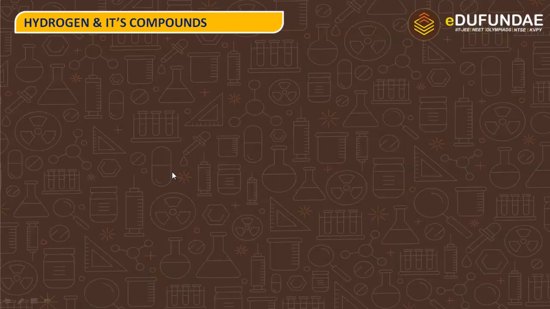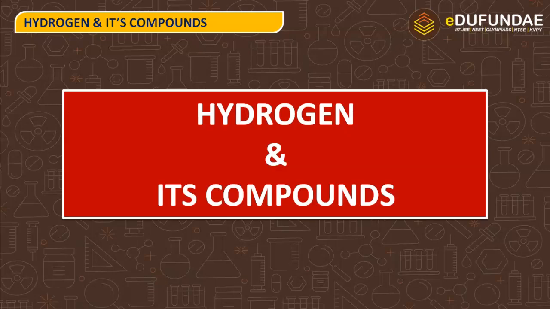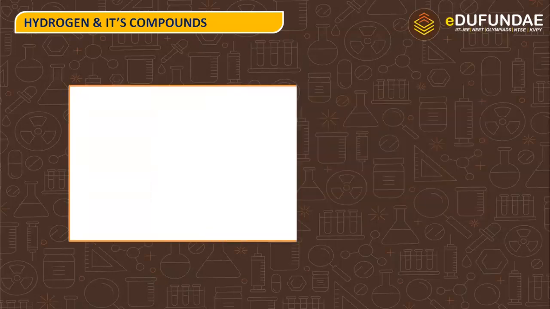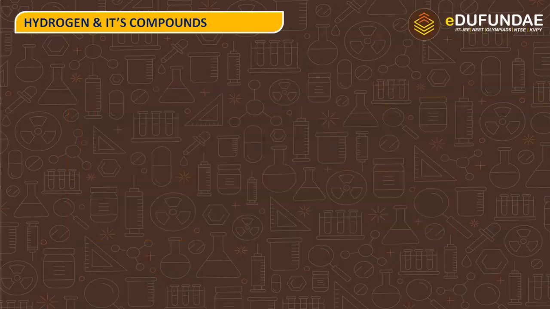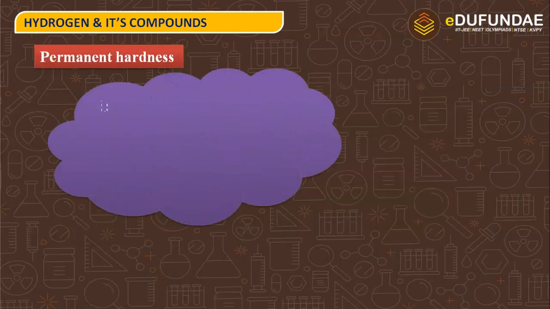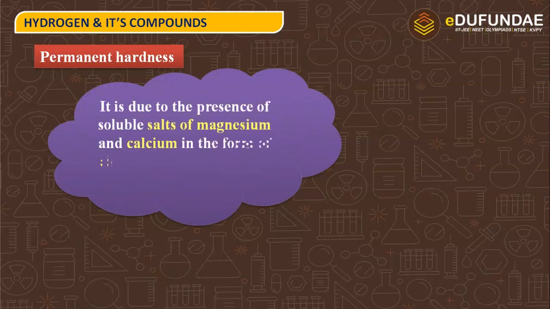I am a chemistry mentor for the topic hydrogen and its compounds, and we are going to discuss permanent hardness, part 1. What causes permanent hardness? It is due to the presence of soluble salts of magnesium and calcium in the form of chlorides and sulfates in water.